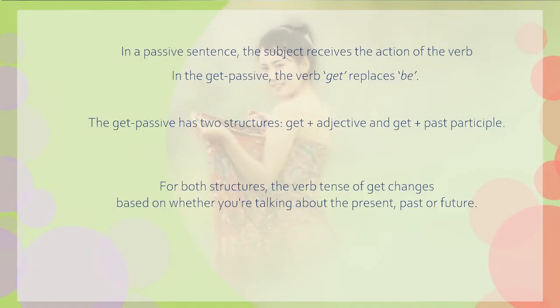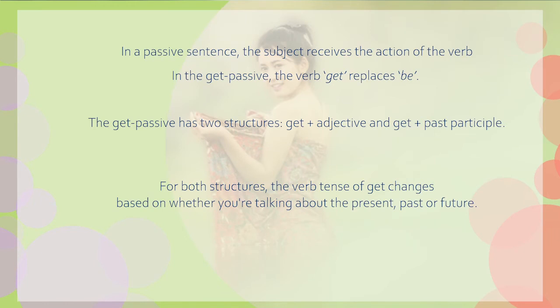Alright, firstly, I am going to explain the passive with the word get. As we know, the passive sentence is the opposite of the active sentence, where the subject receives the action of the verb. In the get passive, the verb get replaces the word be in the formula of the passive tense.